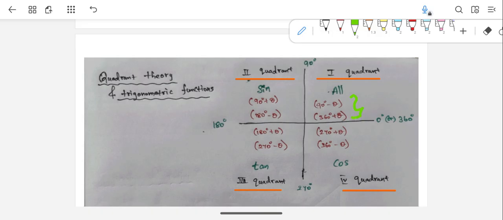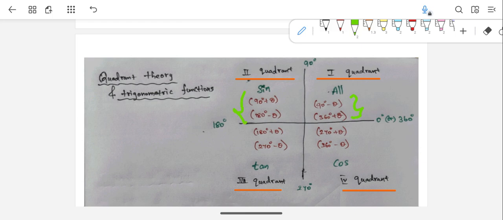So these values will be in the first quadrant. So when I say the first quadrant, I mean these formats. What if you get it? So for example, in that example we got 90 plus theta. So 90 plus theta means that trigonometric value lies in the second quadrant.